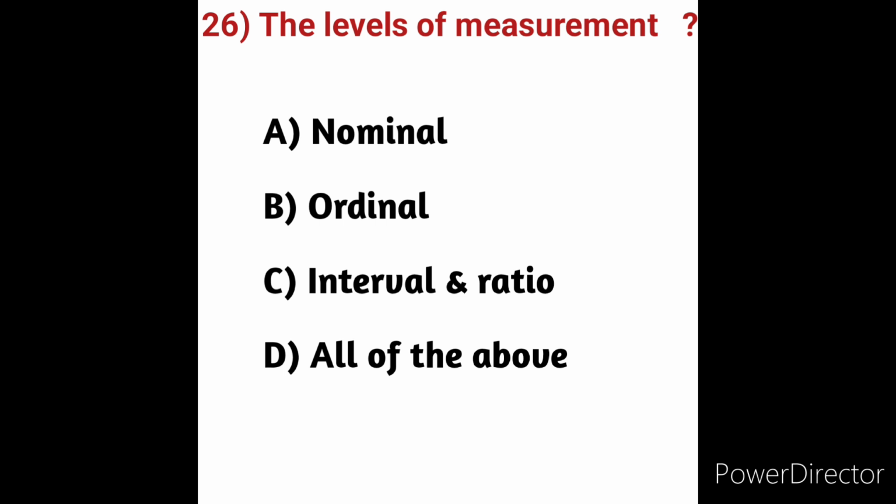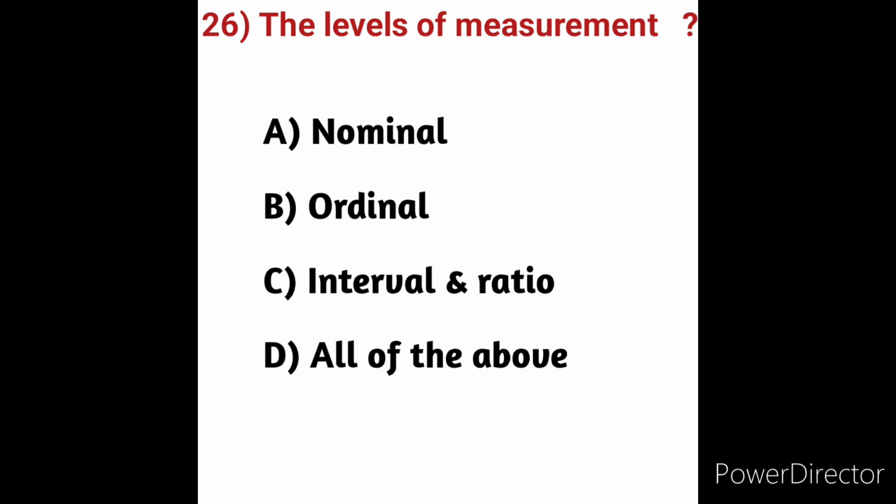We have four levels of measurement. Those are nominal, ordinal, interval, ratio. Nominal, the data can only be categorized. Ordinal, the data can be categorized and ranked. Interval, the data can be categorized, ranked and evenly spaced. The fourth level is ratio. The data can be categorized, ranked, evenly spaced and has a natural zero. These four levels of measurement are also known as measurement scales. The measurement scales are nominal, ordinal, interval and ratio.